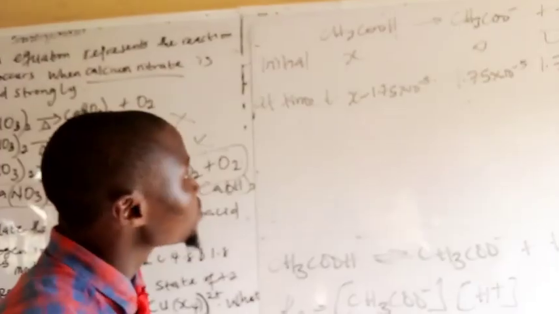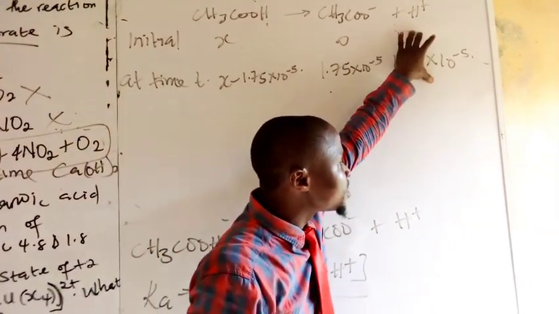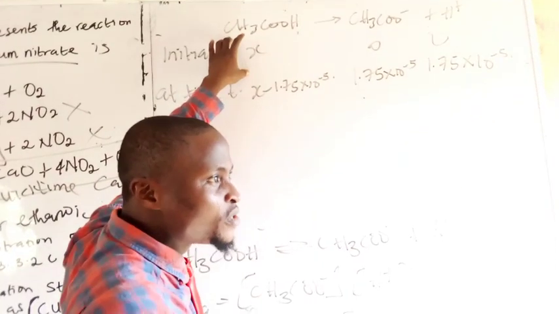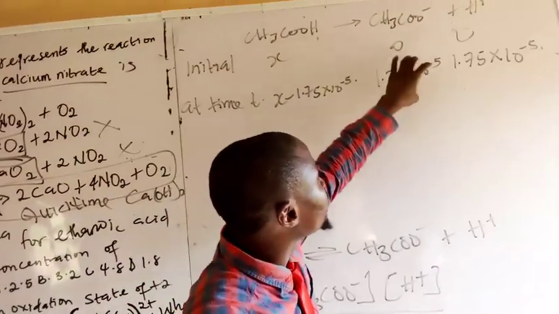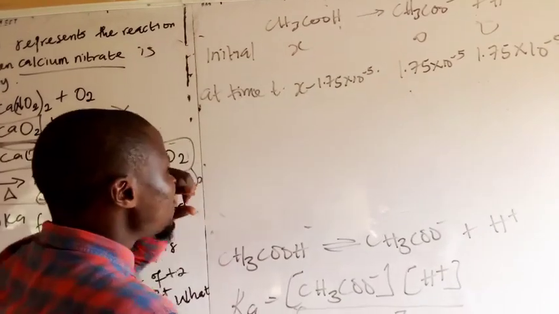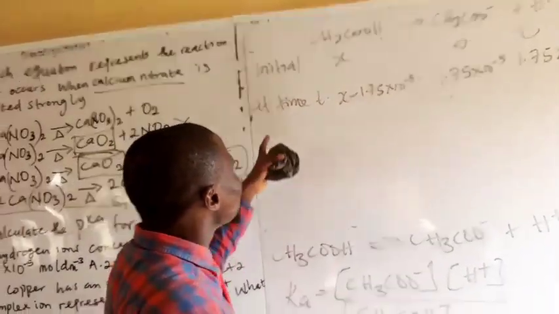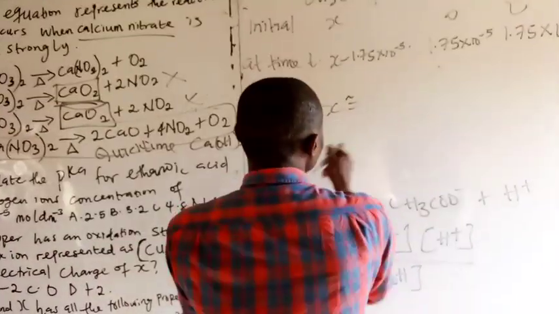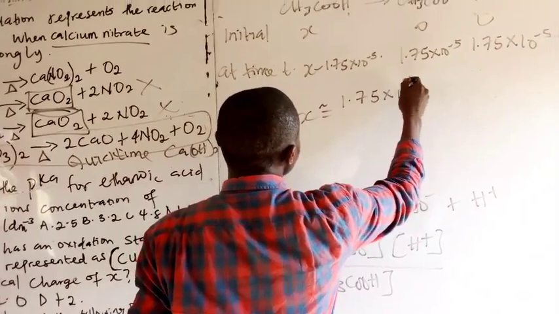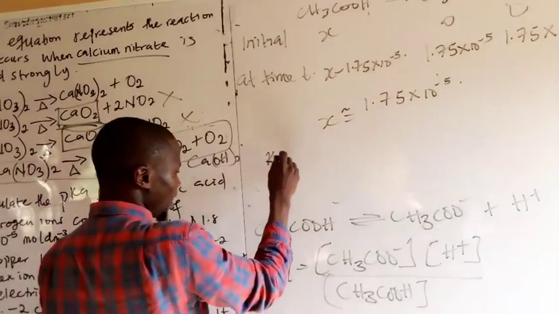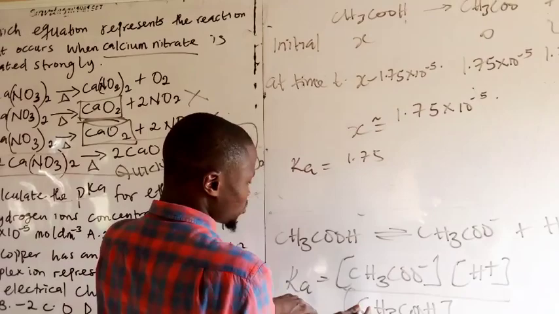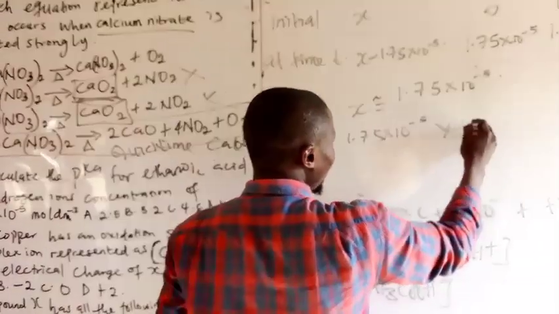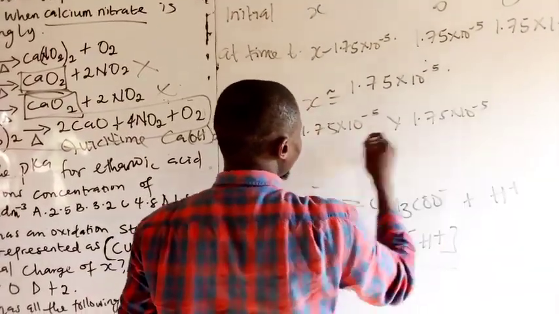Since you got the concentration of this product, you remove it from that X. By virtue of the fact that it is a small number, it can be rationalized and X minus 1.75 times 10 raised to the power minus 5 is approximately equal to X. So we now say, going back to this equation, Ka is equal to 1.75 times 10 raised to the power minus 5 times 1.75 times 10 raised to the power minus 5 all over